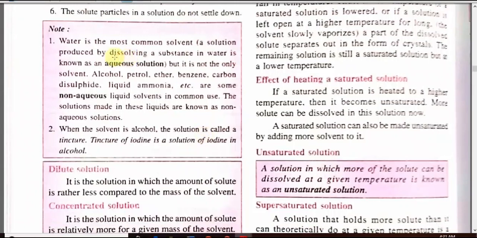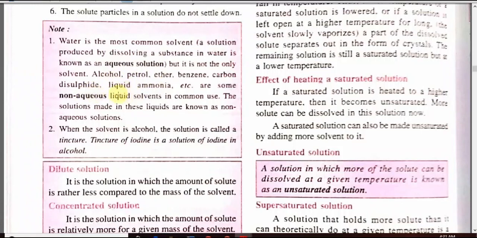A solution produced by dissolving a substance in water is called an aqueous solution. So we can say an aqueous solution is a solution in which water is the solvent. But water is not the only solvent. There are many other solvents also available: alcohol, petrol, ether, benzene, liquid ammonia, carbon disulfide.